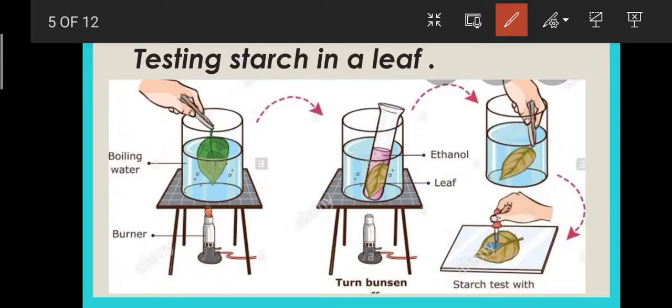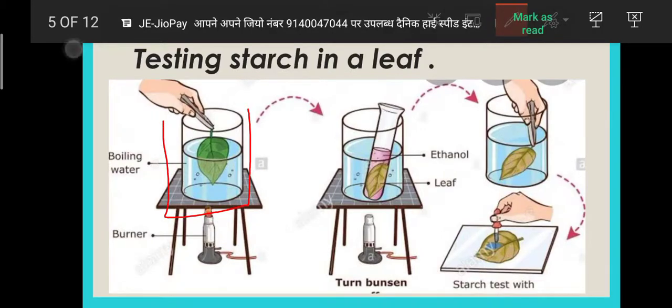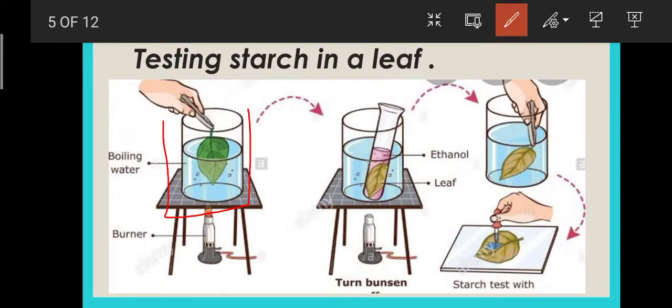First we boil it in water to make it soft, and then we keep the leaf in alcohol, and we boil water in a beaker around the alcohol. We do not allow the alcohol to boil much, but the water, so as to decolorize the leaf, that is, to make the leaf colorless.